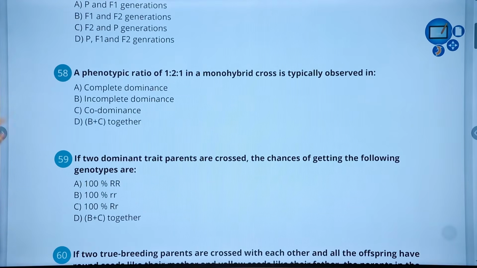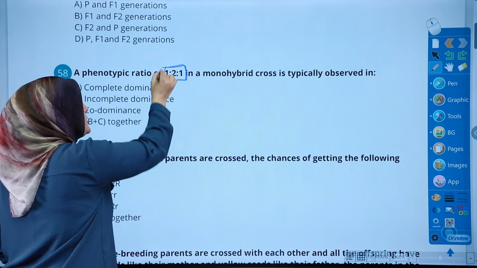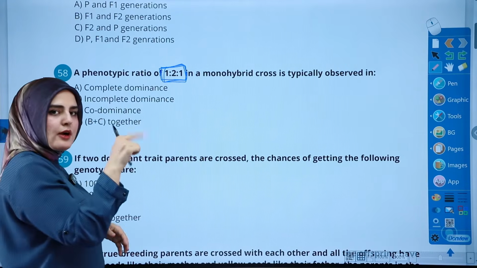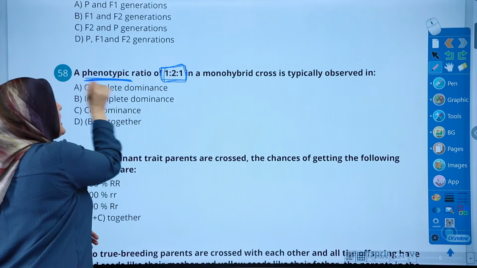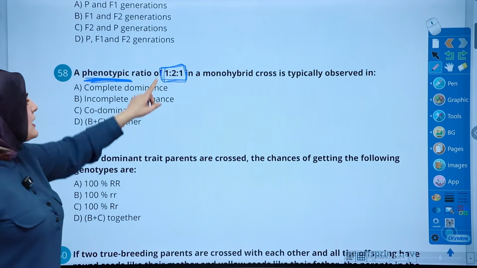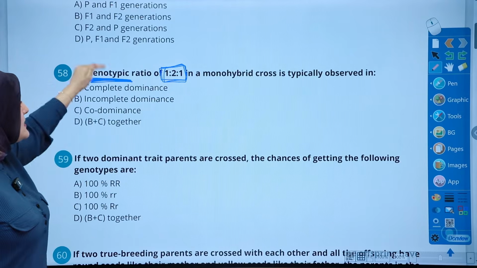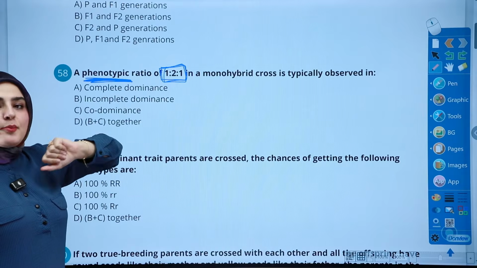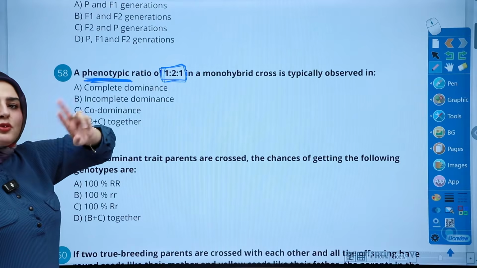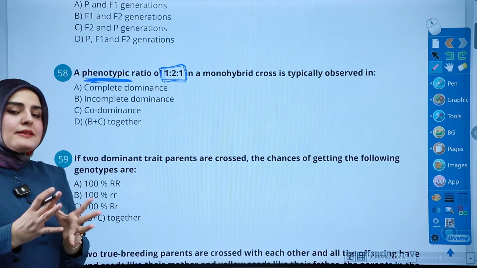For phenotype ratio, the first thing I want you to know is that this ratio, you see it in multiple places throughout the book, but for phenotype, it's a bit more specific. We can clearly see this in genotype too, but we are going to discard that part. It says, where can we find a 1:1 ratio in a monohybrid? Means the table is 2 by 2. Why? Let's see.